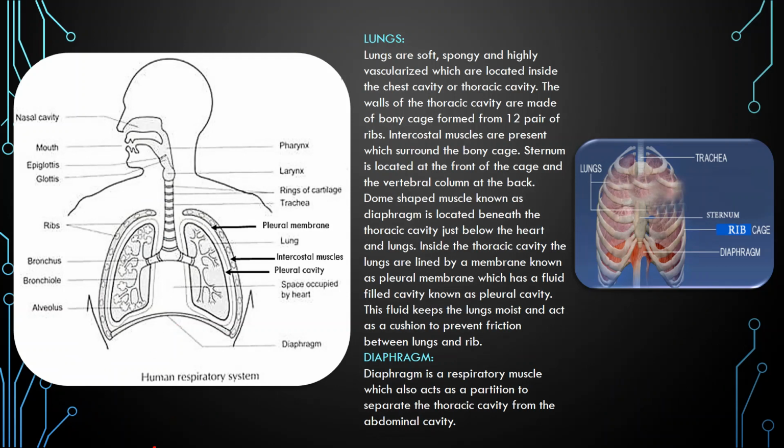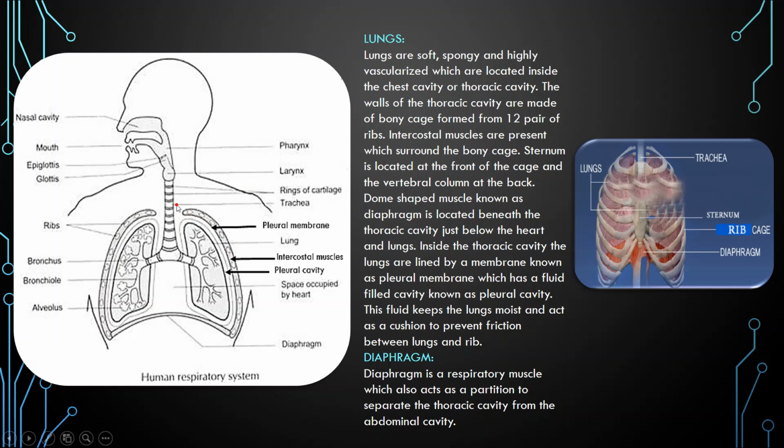Now here you see the lungs. These are soft, spongy and highly vascularized, and are located in the thoracic cavity. The wall of the thoracic cavity is formed from the bony cage.